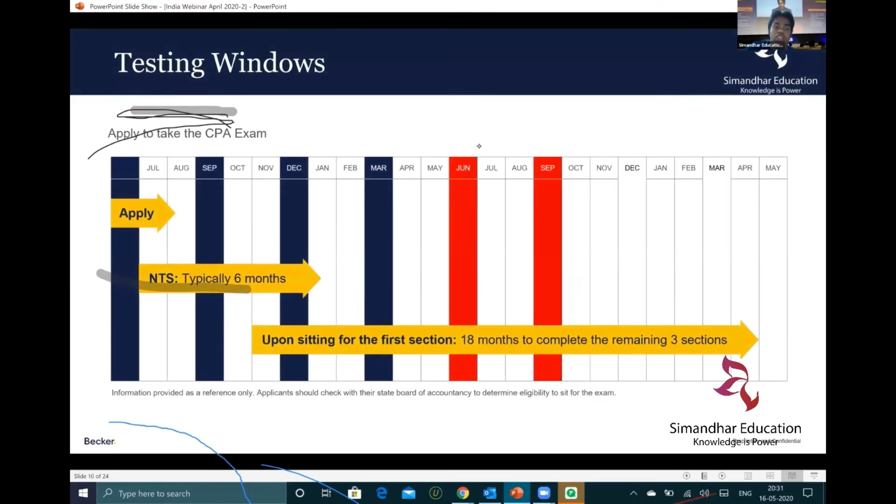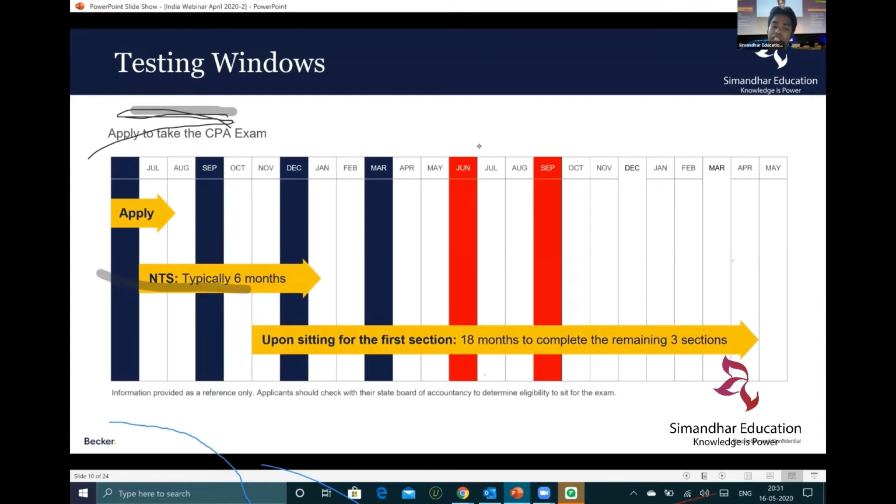First, you need to apply for the NTS. Typically it takes 6 months. So the NTS is valid for 6 months. What is the NTS? It is nothing but your hall ticket. Once you get your NTS, it's typically valid for 6 months. There are some other states where the NTS is valid for 9 months, but we normally don't refer those states to Indian candidates. So strictly speaking, your NTS is valid for 6 months.